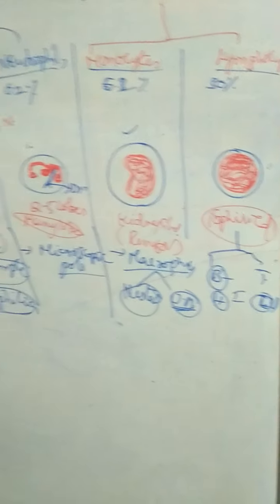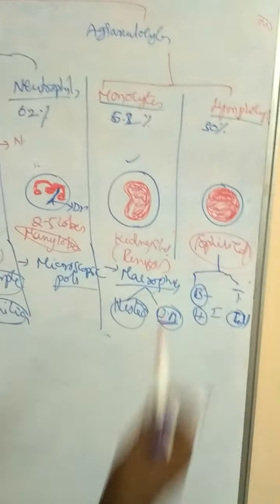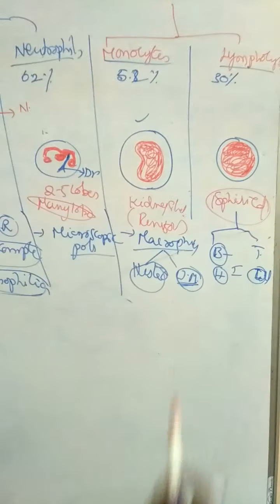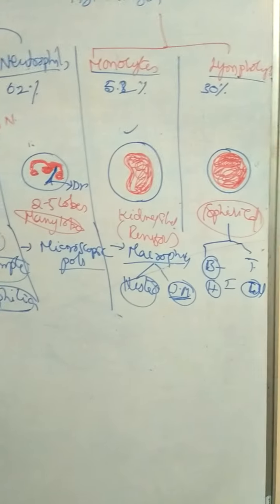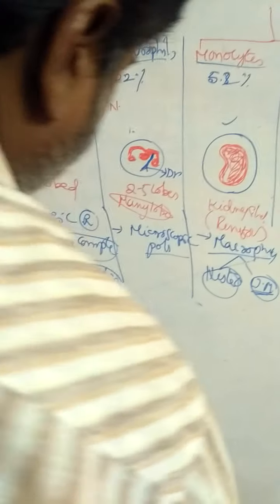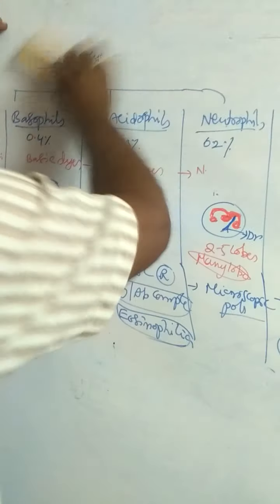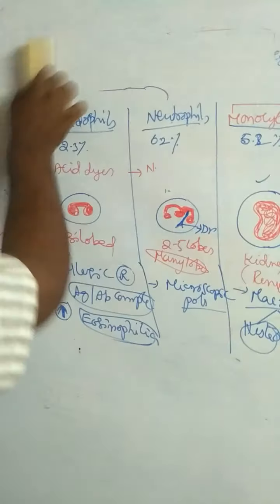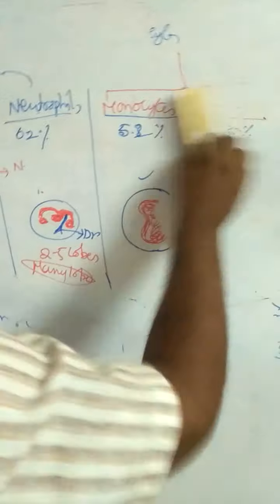Which of the following blood cells plays an important role in immunity? Lymphocytes. That is about lymphocytes, granulocytes and agranulocytes. And the last one: what are the three types of formed elements? Erythrocytes, or RBC, and the second one is white blood cells, or leukocytes, and the third one is thrombocytes or platelets.